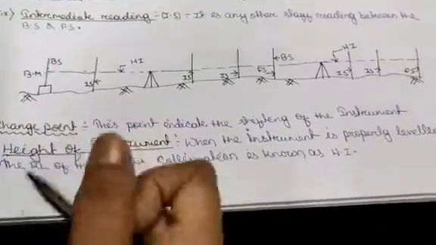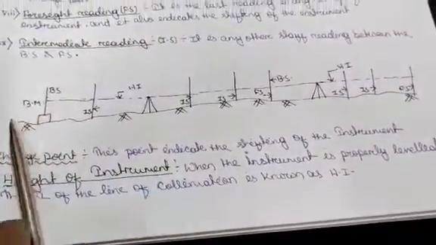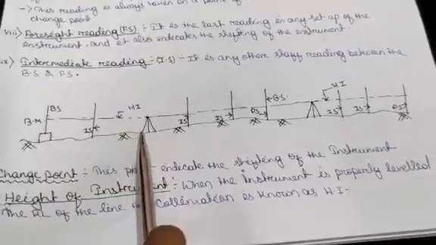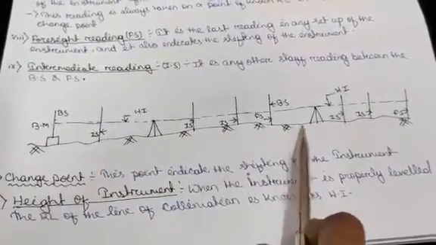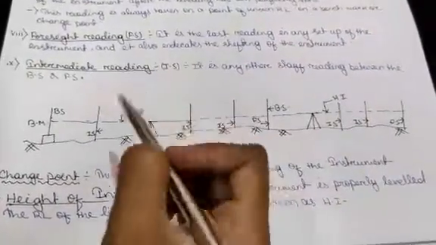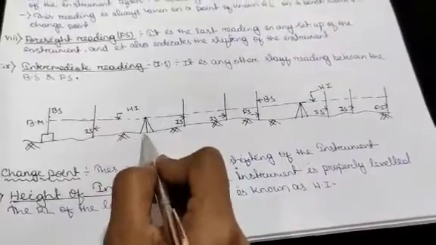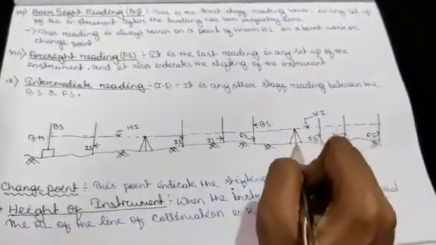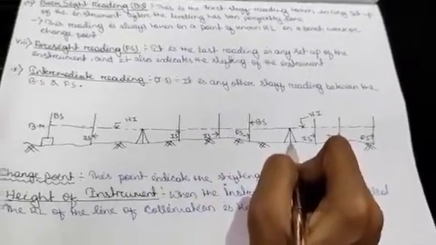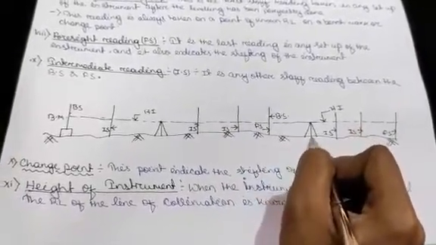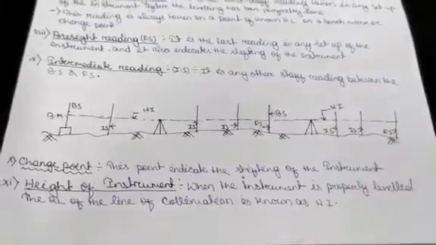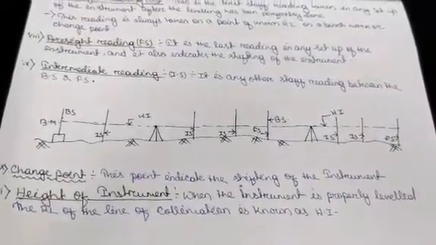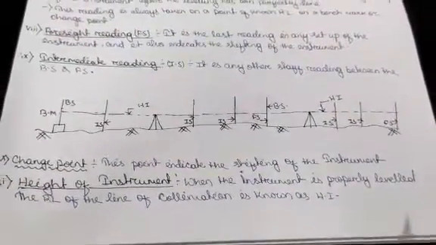So look at the diagram. This is a normal surface level or ground level, and here is the first setup of the instrument and here is the second setup of the instrument. At every setup of the instrument we have to do some process which is called temporary adjustment.